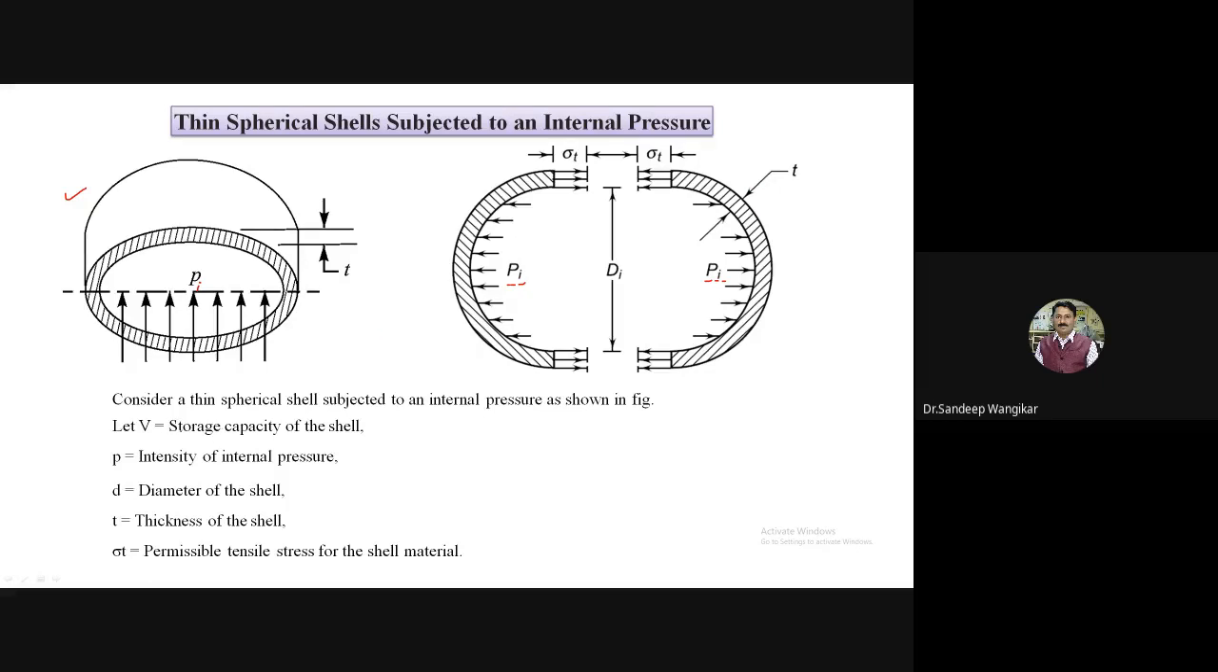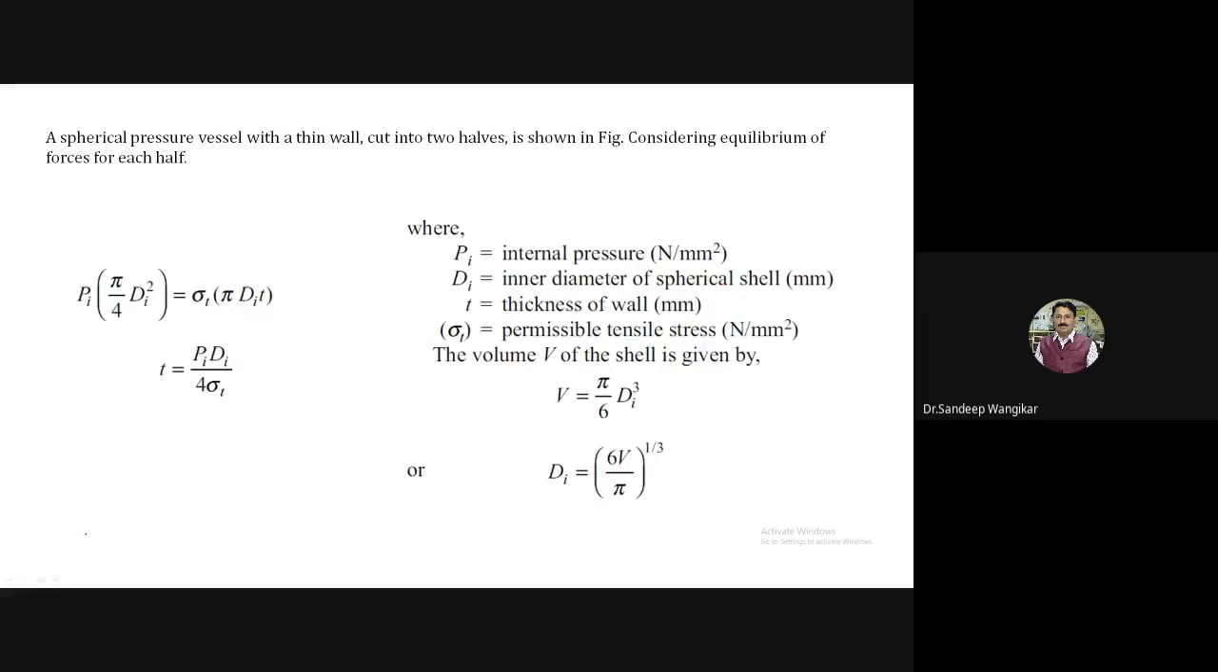Very important, starting with V, the storage capacity of the shell. It is nothing but the volume. Here Pi is the intensity of pressure, Di the diameter, T the thickness, and sigma T the permissible tensile stress or circumferential stress. It is shown in the second diagram also.